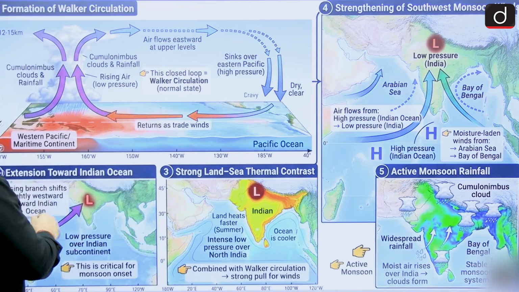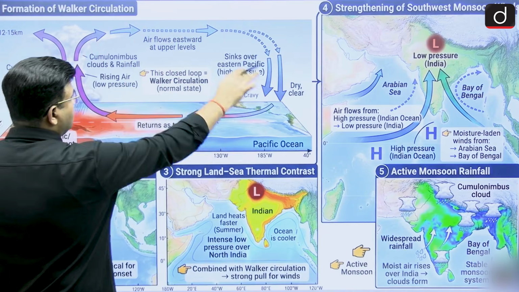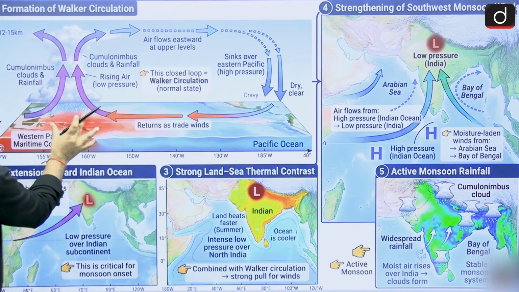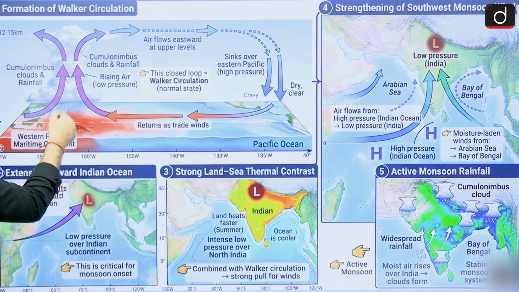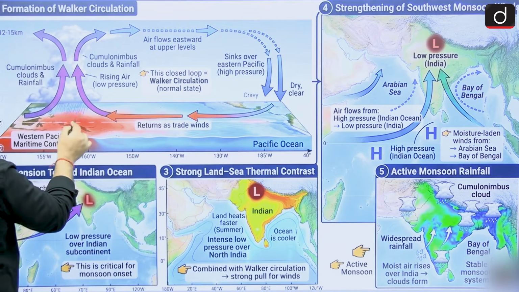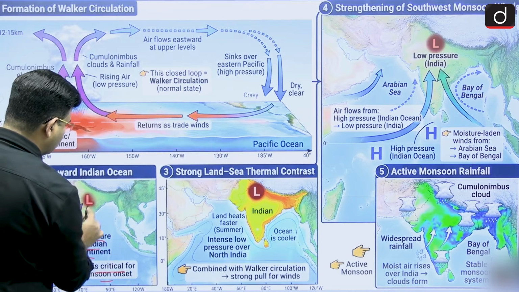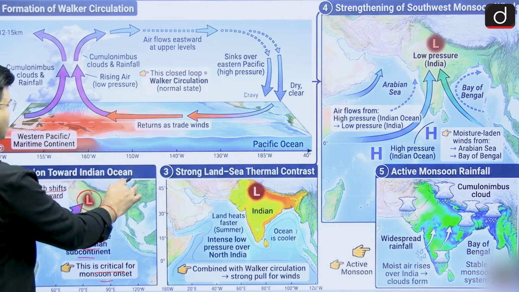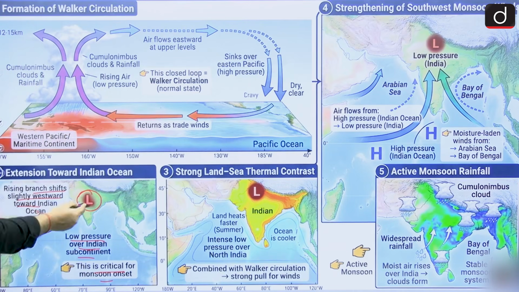Because of this Walker circulation, cumulonimbus clouds and all are forming, and air is sinking near South America. Because this warmness is able to reach India, the rising branch shifts slightly westward. This rising branch, in a low pressure system, is warmer and able to shift towards the Indian Ocean, and the low pressure over the Indian subcontinent is critical for the monsoon. If there is low pressure, the southwest monsoon will come towards India very strongly. This is the phase of normal condition, with warm water near Indonesia and Australia extended towards India also.